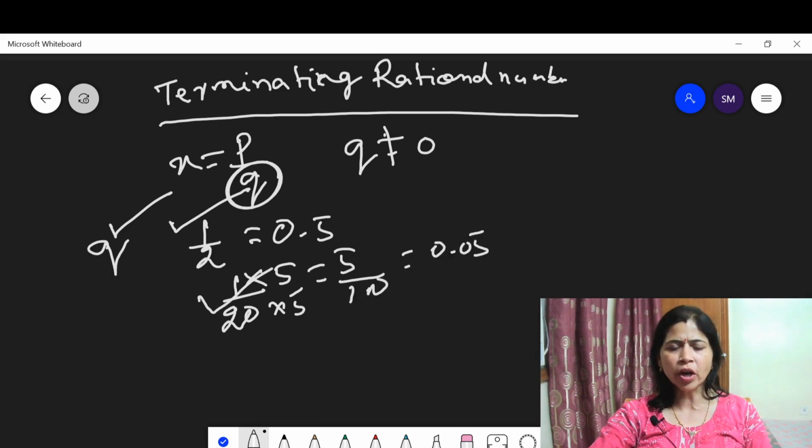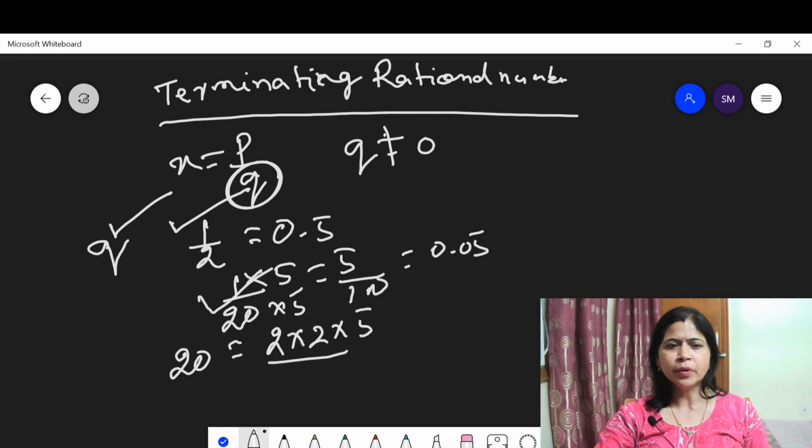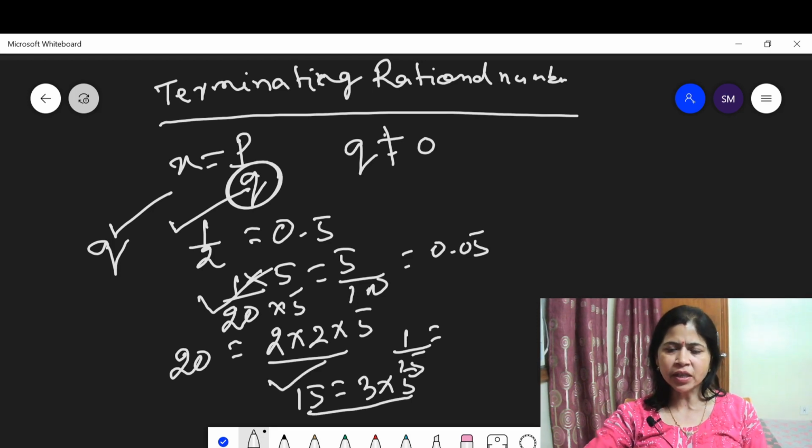This is also a terminating rational number, because when you factorize 20, 20 is a multiple of only 2 and 5. Suppose I take 1 upon 15. Is this a terminating rational number? Let us discuss. When 15 is factorized, you get 3 and 5. Then it is not a terminating rational number.